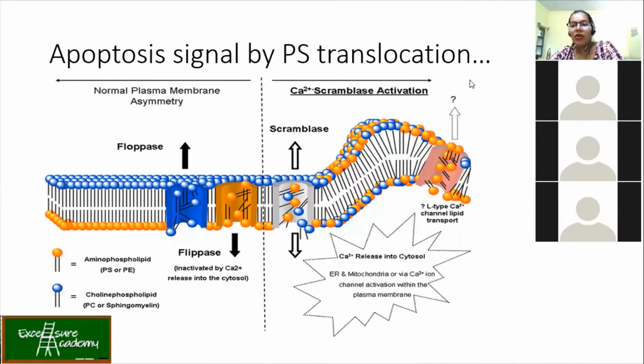Okay. So let's talk about apoptosis now. The role played by phosphatidylserine is important over here. So before I proceed with that, what is apoptosis? It is programmed cell death.